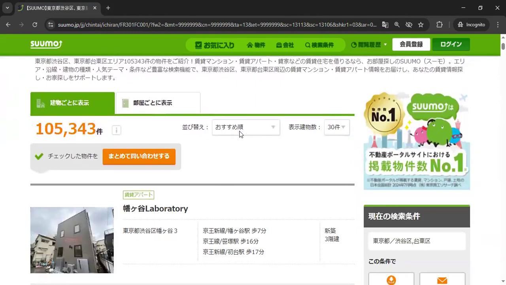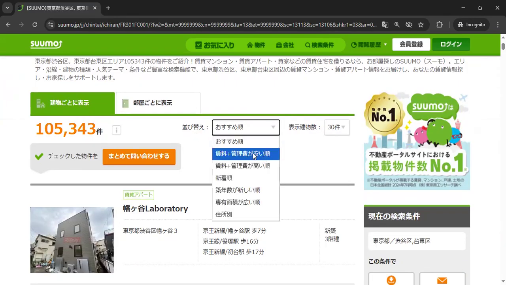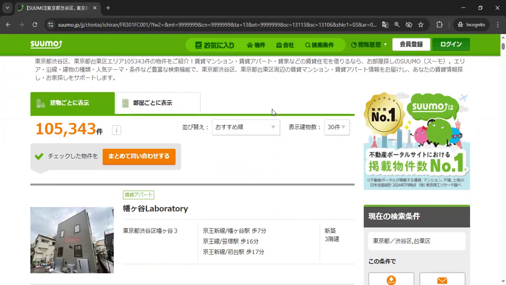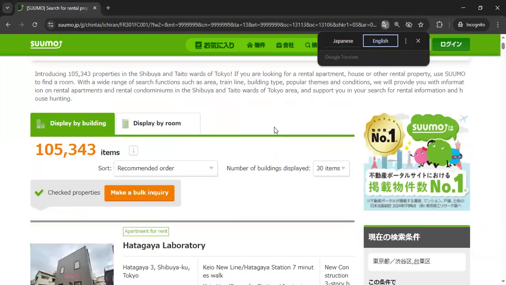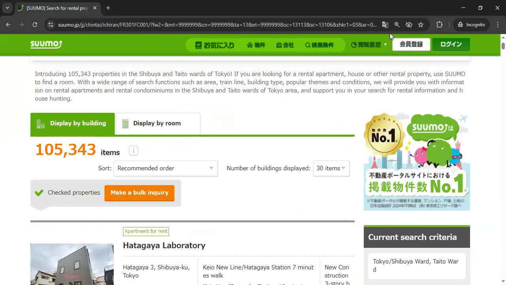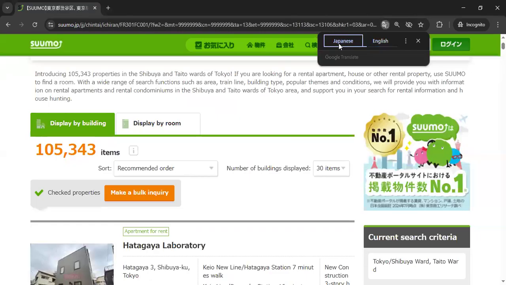This is based on recommendation. So how it's ordered, you can change based on the cheapest, the most expensive rent, and so on and so forth. I think when you change it to English, can you also see this? Does it also translate this? Yeah, it does translate this as well, so you can have fun. Okay, I'm gonna continue on flexing.